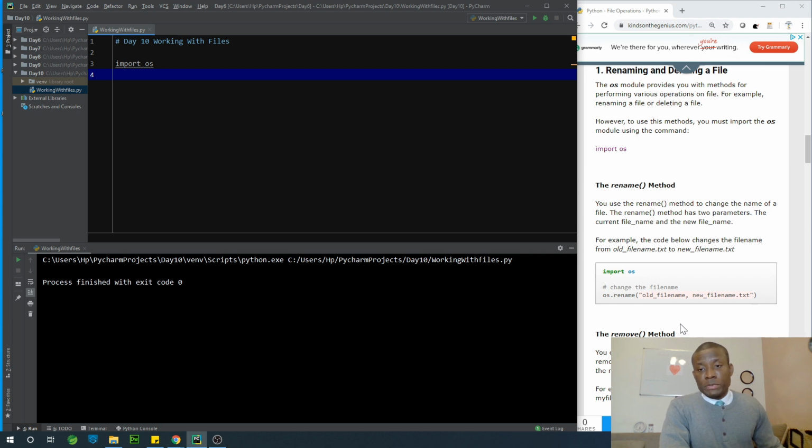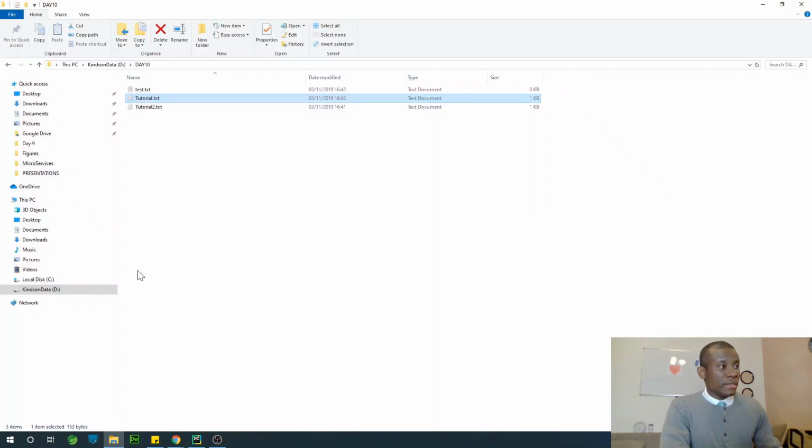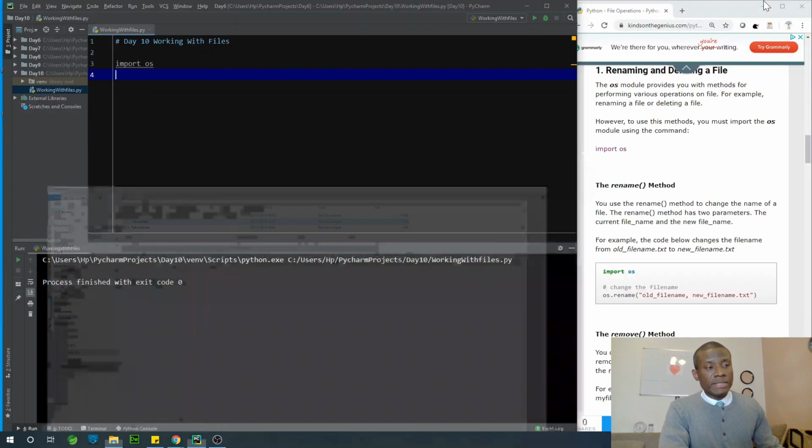So let's start with renaming a file. We have test.txt right here. We also have tutorial.txt. Let's rename test.txt to my test.txt and let's see.